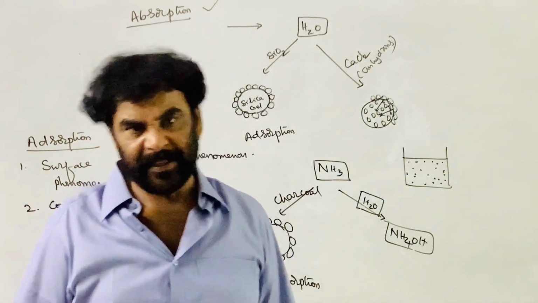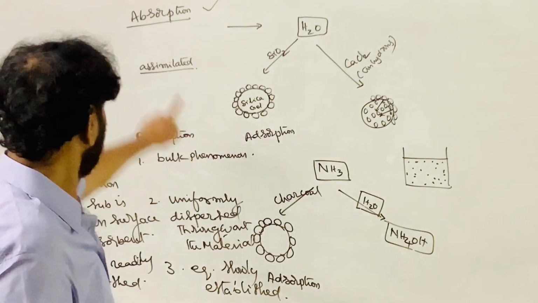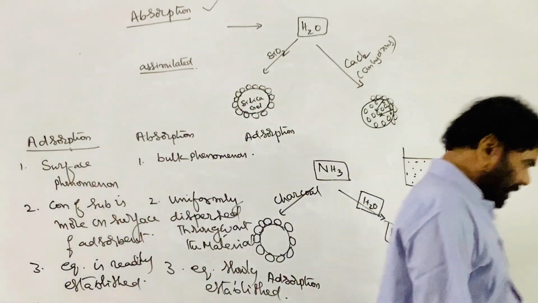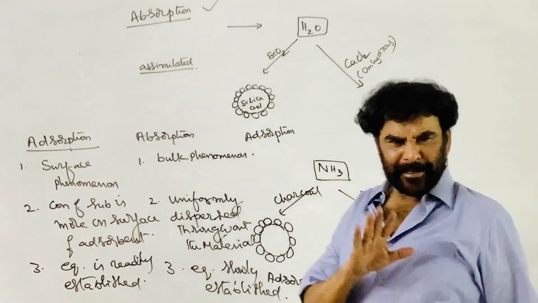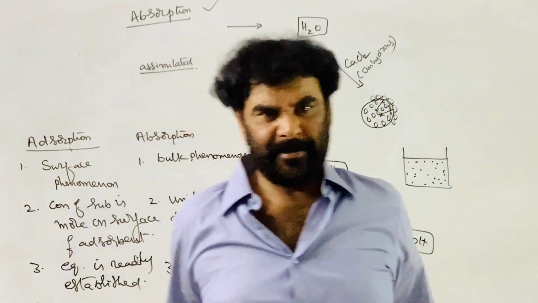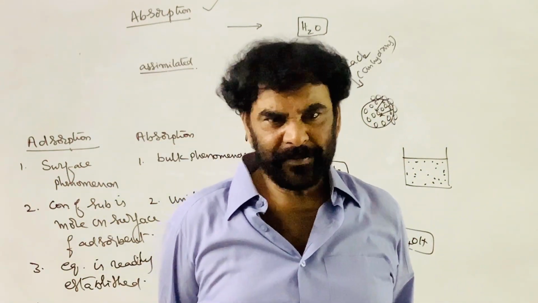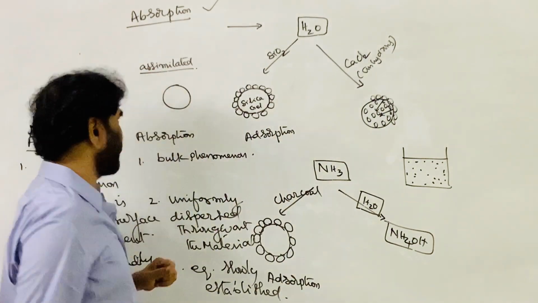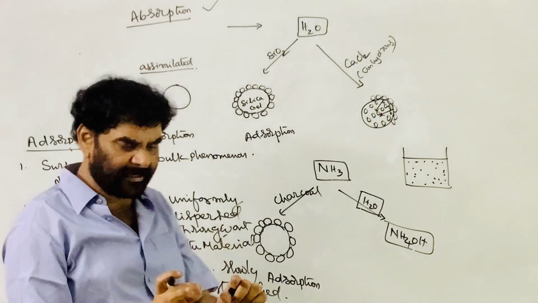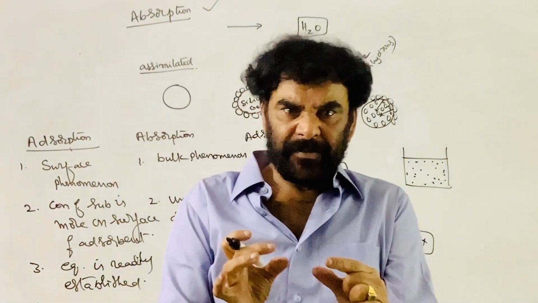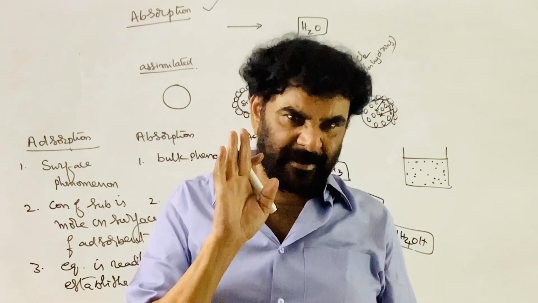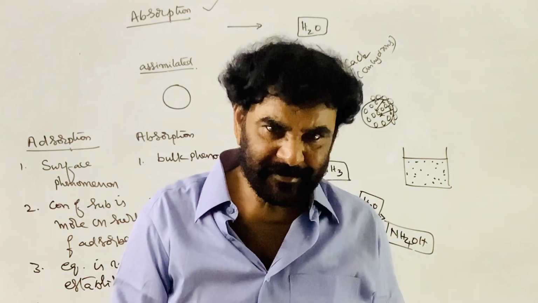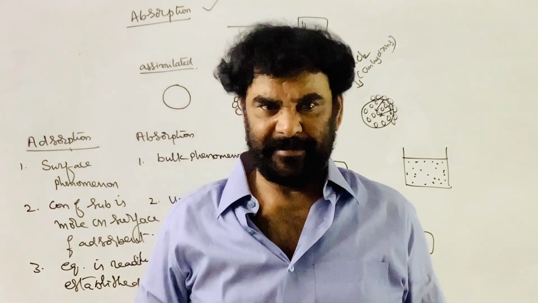So we are concerned with adsorption, not absorption. Now let us come to the next point. What happens when a material like silica gel, nickel powder or platinum powder, the adsorbent, comes into contact with a gas, which acts as the adsorbate? In most cases we use solid adsorbents and gaseous adsorbates.